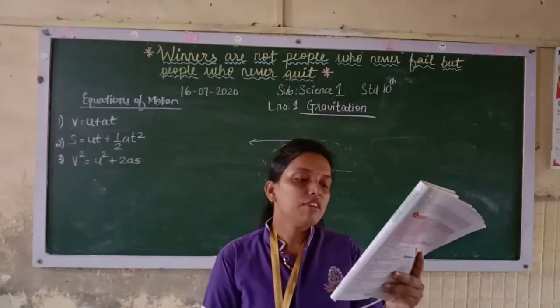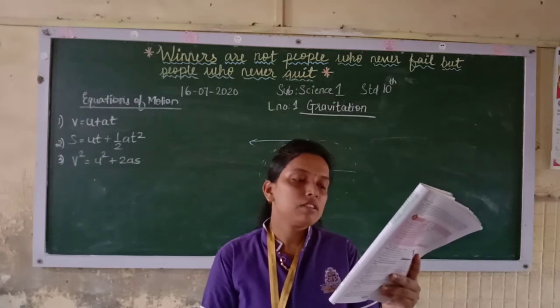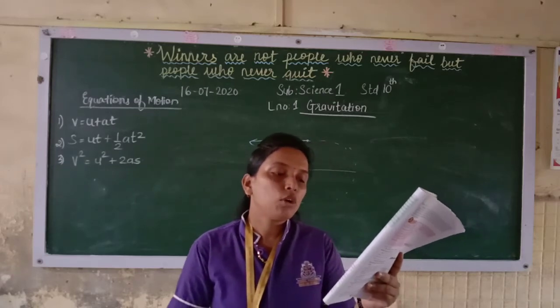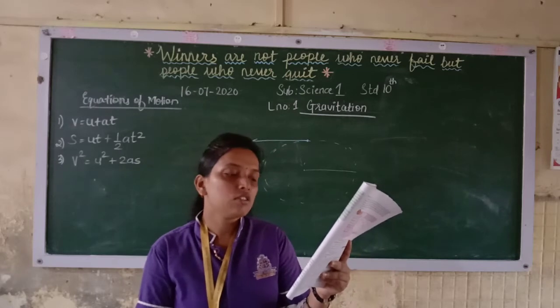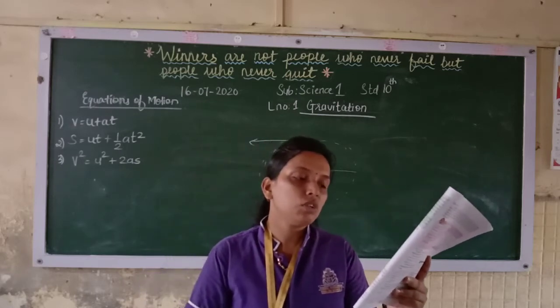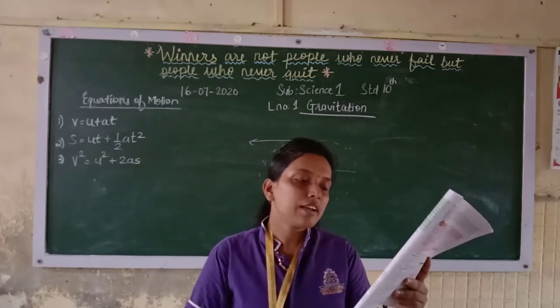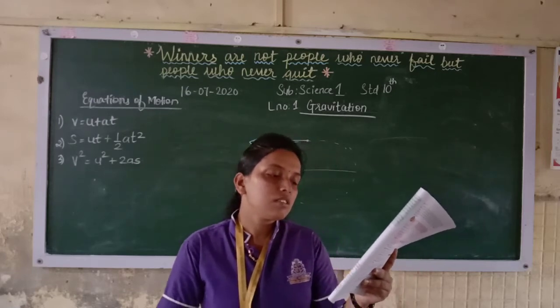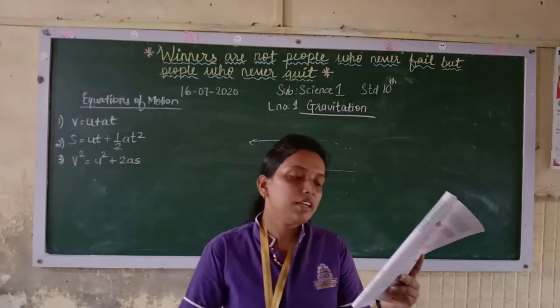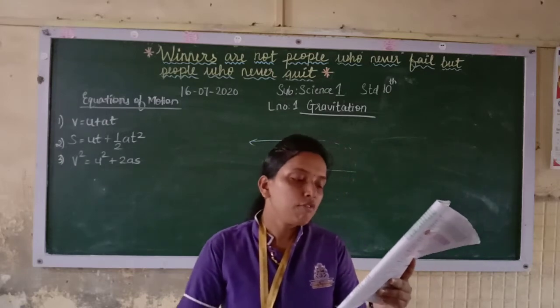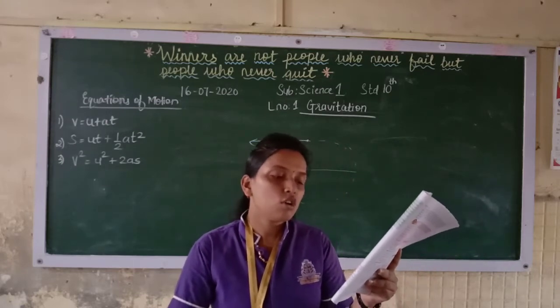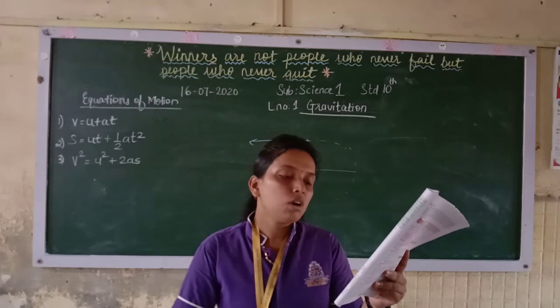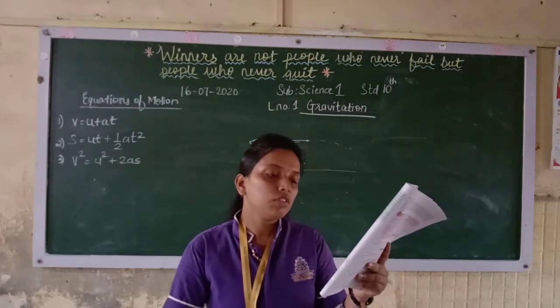You may recall that we have performed a similar activity previously, in which a 5 rupee coin kept on a rotating circular disc flies off the disc along the tangent to the disc. Thus the force acting on any object moving along a circle is directed towards the center of the circle. This is called a centripetal force. Centripetal force means center seeking. That is, the object tries to go towards the center of the circle because of the force.